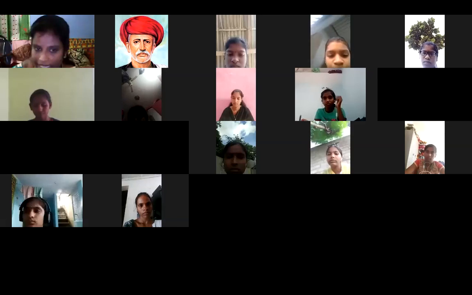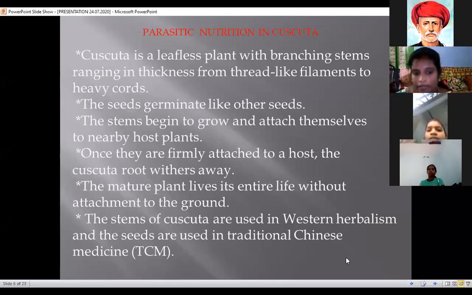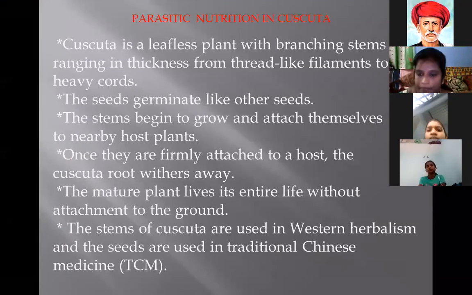Cuscuta is a leafless plant with a branching stem ranging in thickness from thread-like filaments to heavy cords. The seeds germinate like other seeds, but differently. The stems begin to grow and attach themselves to a nearby host plant.